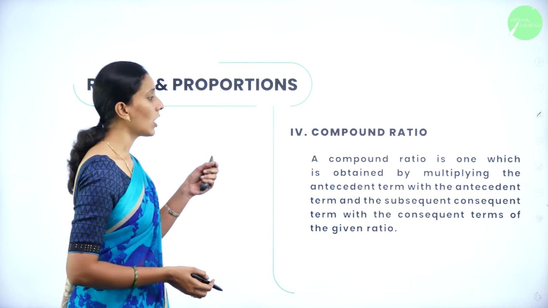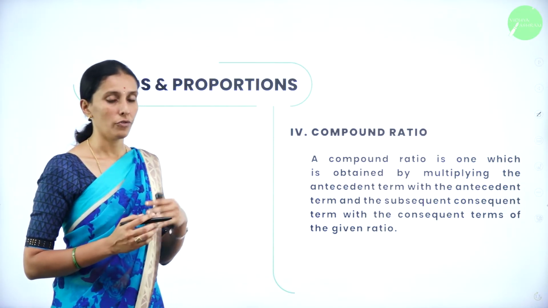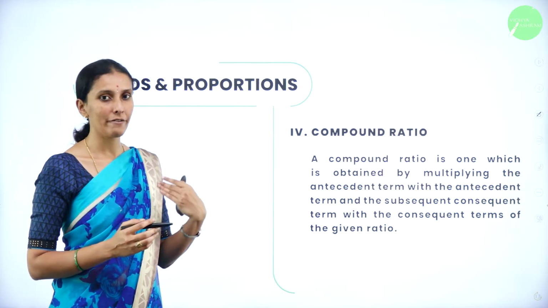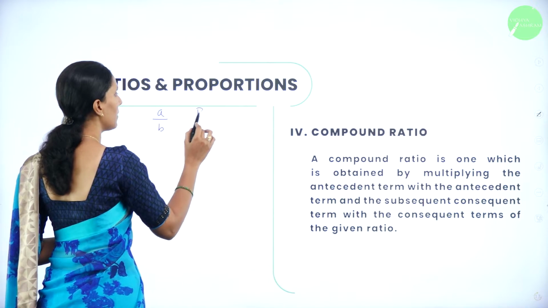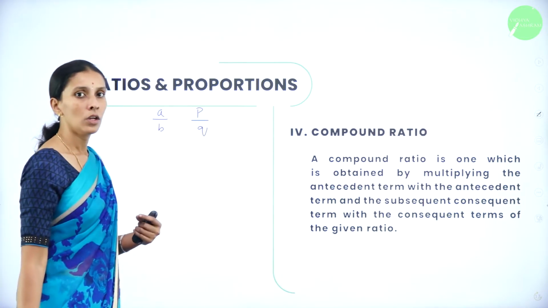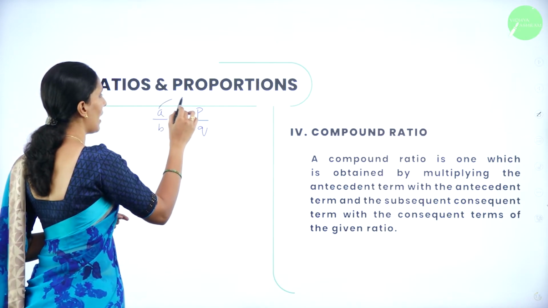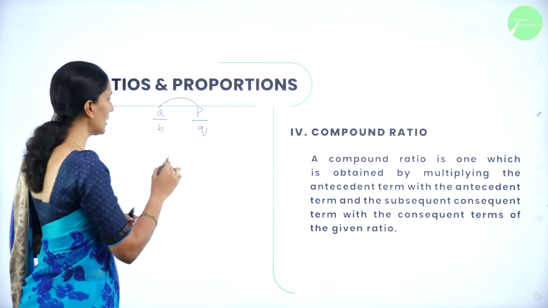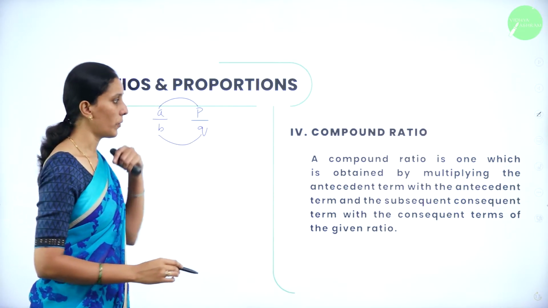Next, we have a compound ratio. So what do you mean by a compound ratio? Whenever you have more than one fraction, let me take A by B and P by Q. Multiplication of all antecedent terms in the numerator and consequent terms in the denominator gives you the compound ratio.